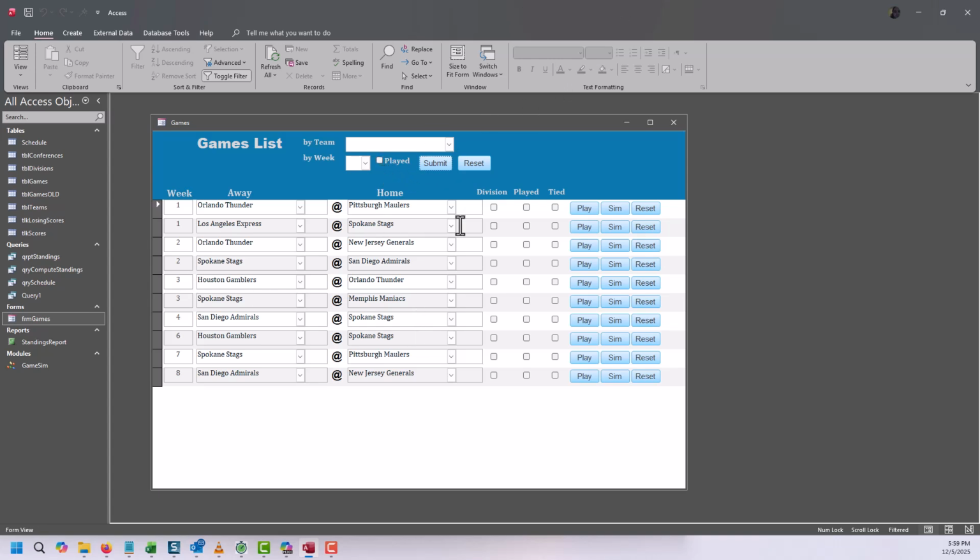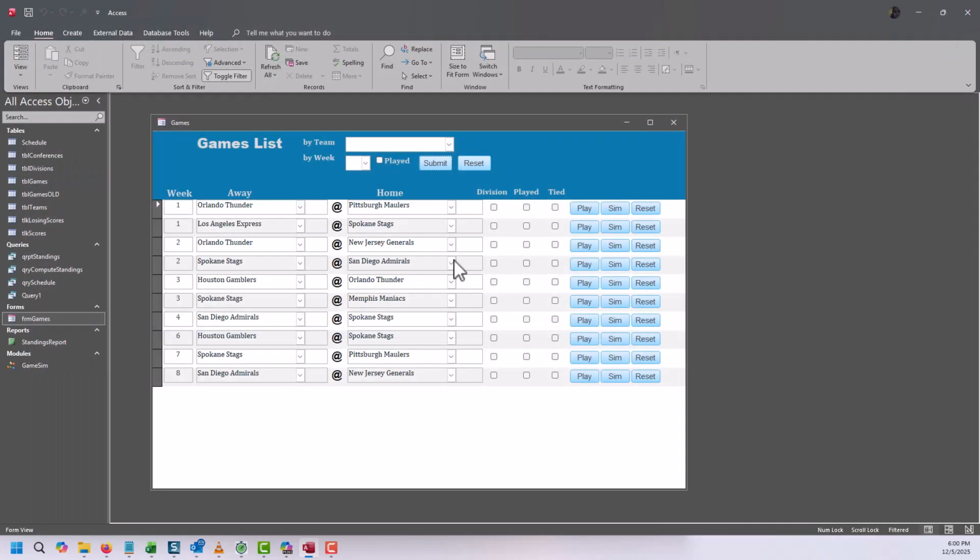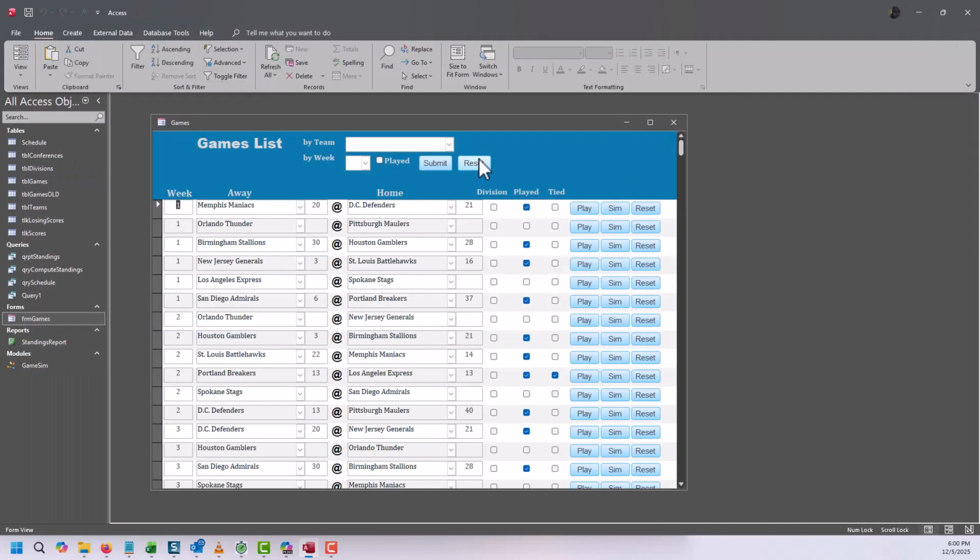Oh wait, no, but it's still showing Orlando. I want all unplayed. Okay. Let me just one more time. So at this point, there's nothing. Okay. Maybe we have to reset the filter, because it looks like the filter string is correct, but it's still showing just Orlando's unplayed. If we reset this, and then I run it.